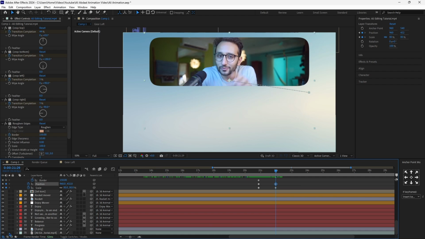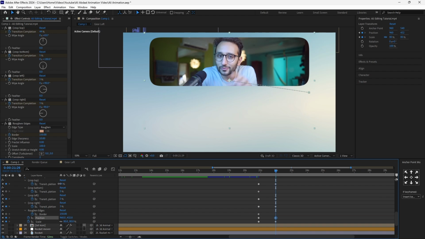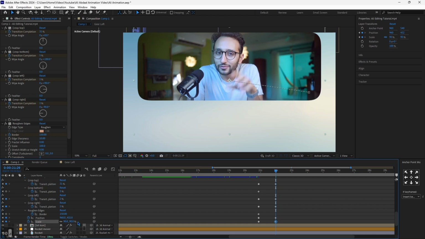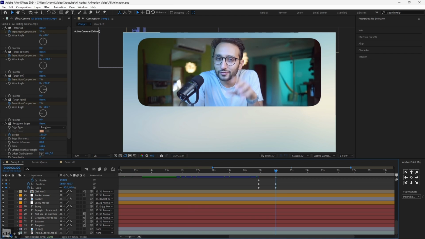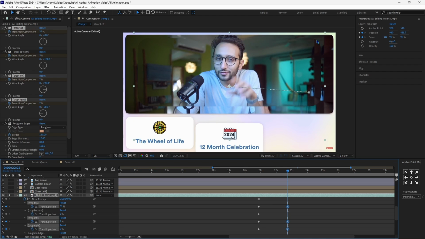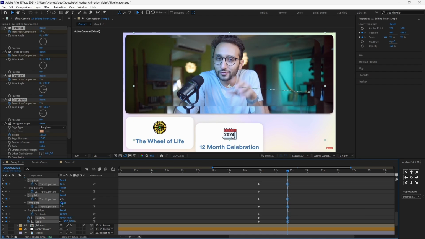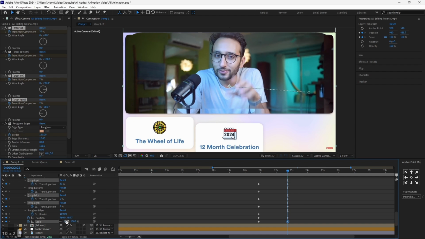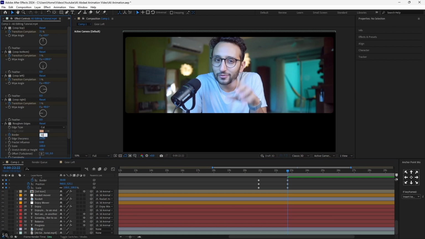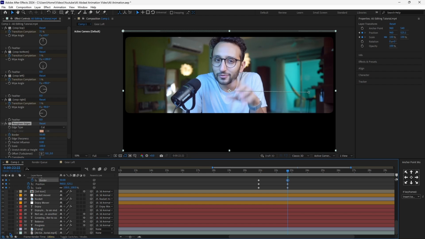The reference is actually a bit bigger, so let's go ahead and do that by decreasing how much it is cropped. And then also on the sides, instead of 3, let's do 2, and let's increase the scale to 90. Let's move it down, and as you can see, we now have a really similar effect. And now I can actually increase it even more. So let's go ahead and increase the size to 100. And now after some more adjustments, I think that the only thing that I need to change is how much the edges are rounded. Let's do something like 50. And as you can see now, they look way more similar.